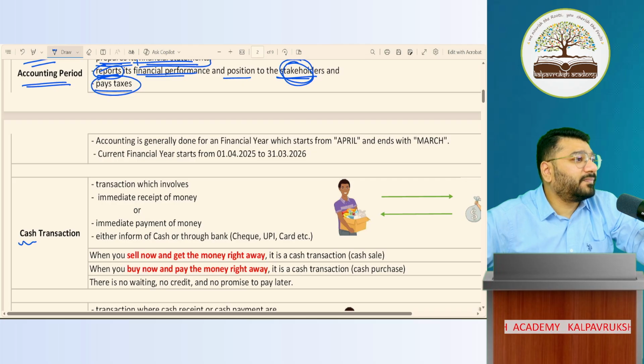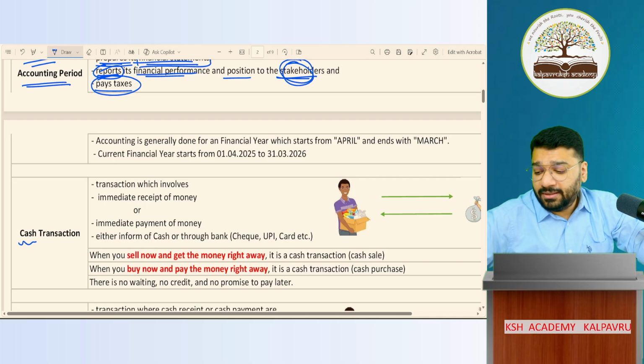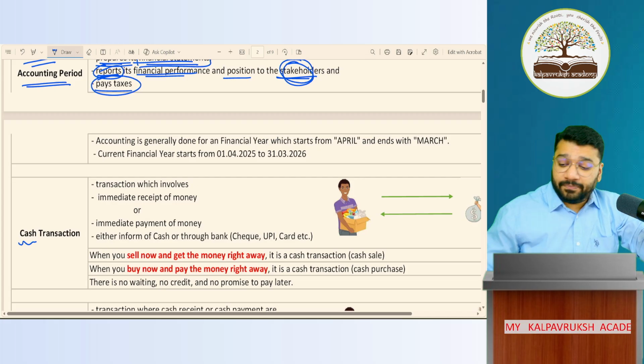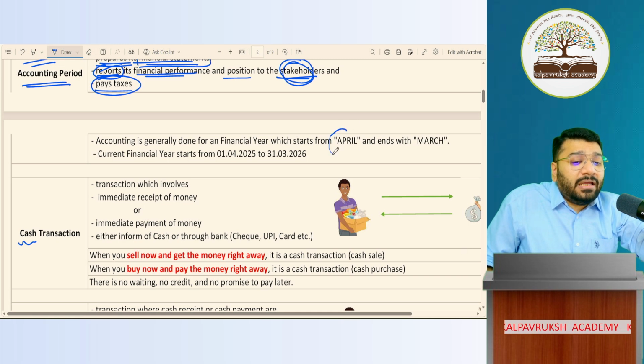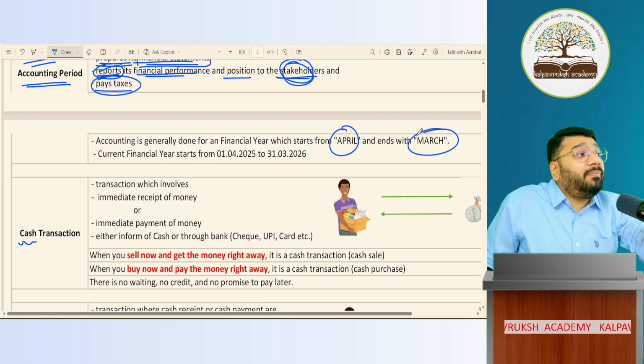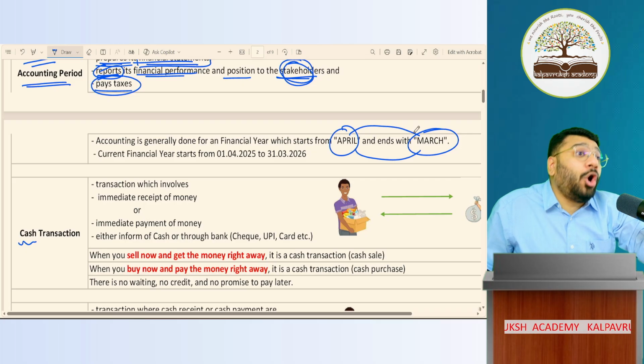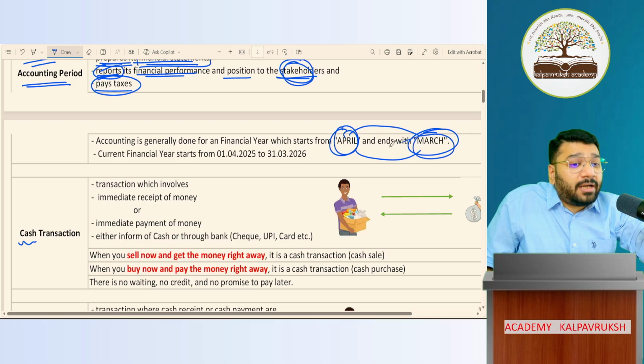Yes, it's true. You can have the financial year Jan to December. But in India, nobody will prepare the financial statement from Jan to December. Why? Because the income tax authorities want us to report income starting from April, ending with March. Which means income tax department says that whatever profit you earn right from April till March, on this profit, I want to collect tax from you.